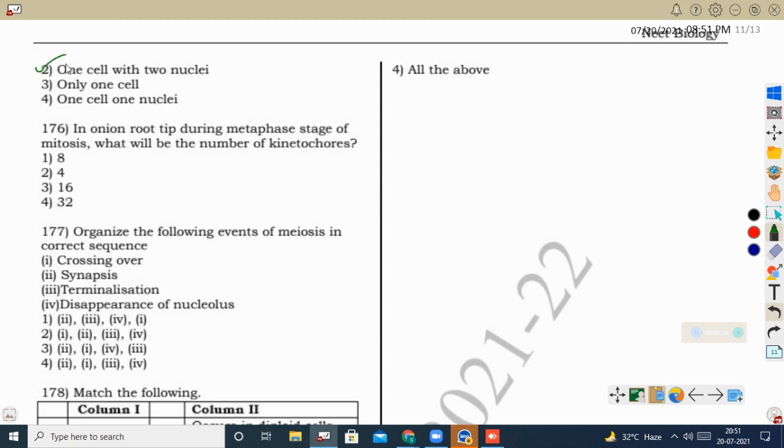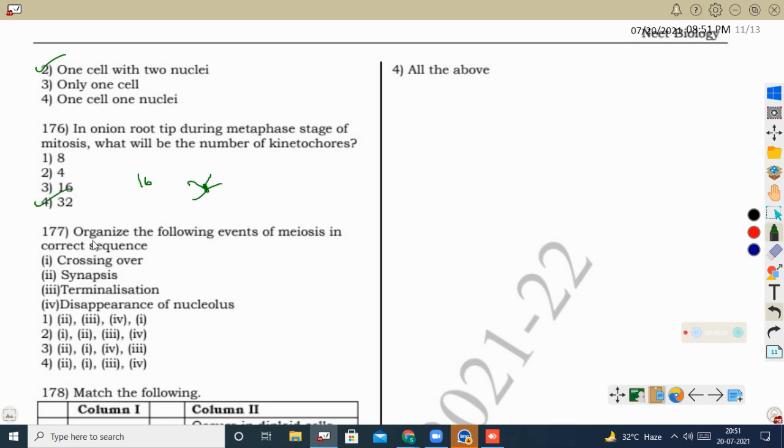Next question, in onion root tip during metaphase stage of mitosis, what will be the number of kinetochores? See here the onion root tip consists of 16 chromosomes. So 16 chromosomes will be seen like this. The kinetochore protein will be present here as well as here for both the chromatin threads. So 16 into 2, 32 kinetochores will be there.